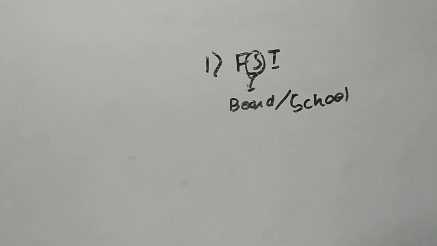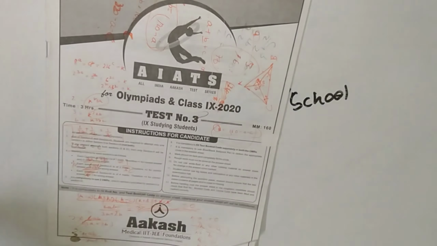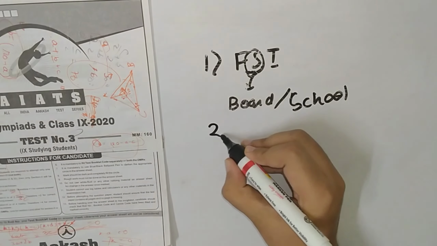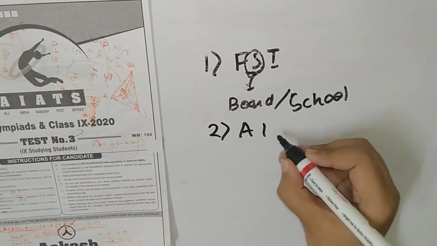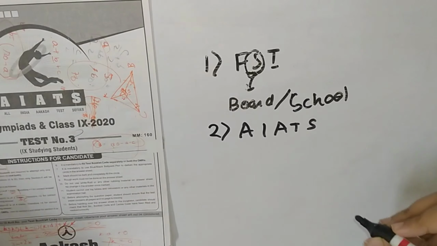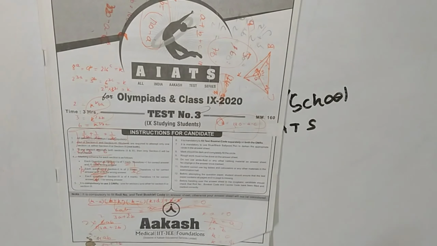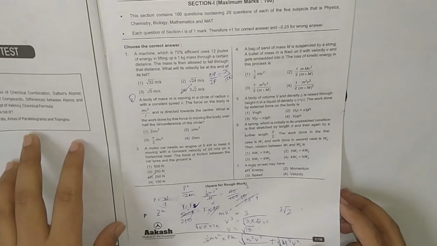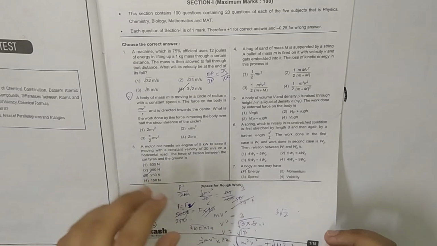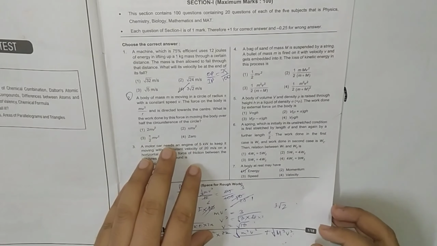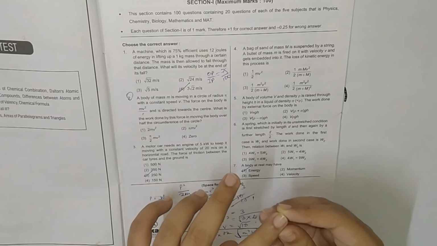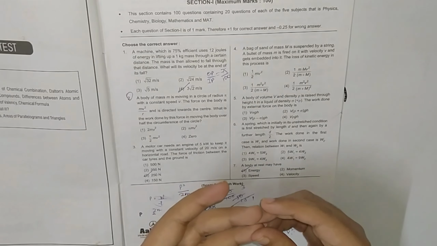This is the back portion. So our next paper is AIATS. AIATS is also one of the best papers of Aakash Institute. It stands for All India Aakash Test Series, and in class 9 it is around 6 tests, and in 10th also it is around 6 tests. It consists of a 100 marks code A question paper, and then there are 3 codes actually.